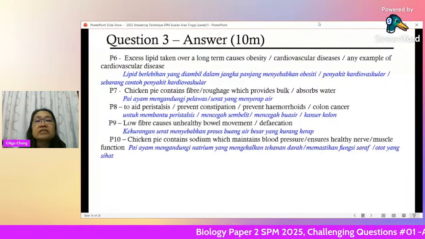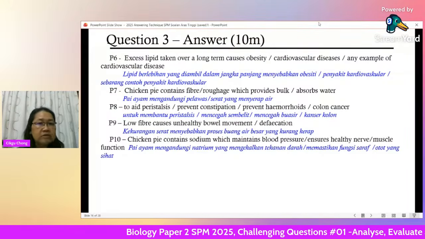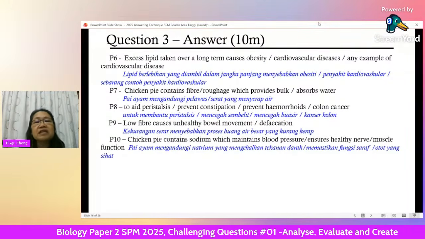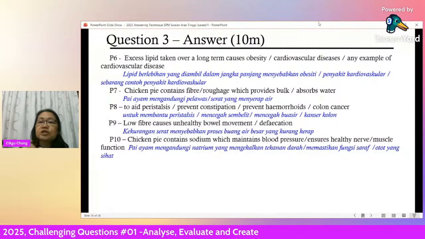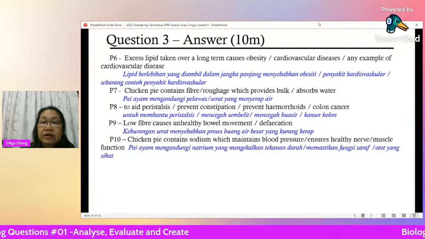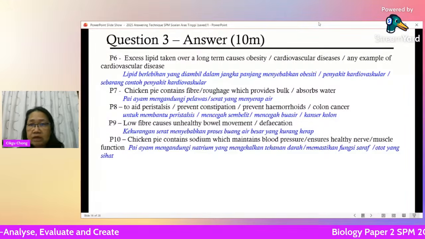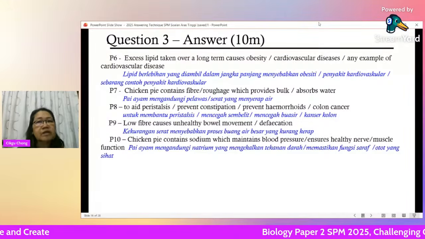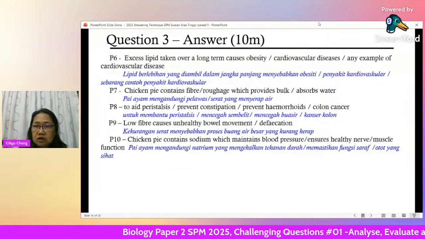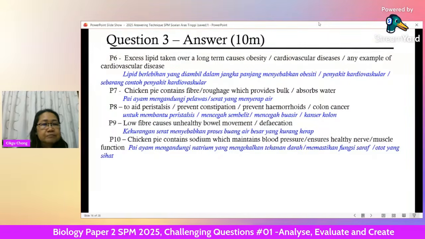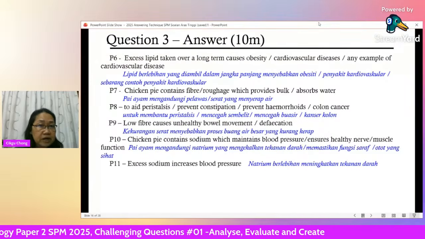Chicken pie contains sodium, right? Salt, right? Which maintains blood pressure. It affects your blood pressure. It ensures healthy nerve or muscle function. It's good. You need sodium. If you don't have sodium, you will have cramps. Okay, your muscle function is not good. All right. But here got excess sodium, right?